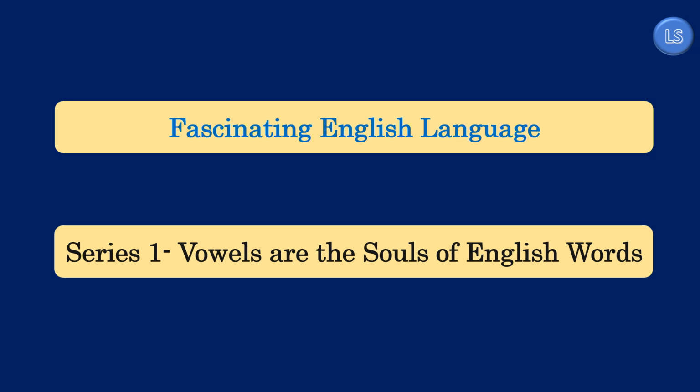In this video, Fascinating English Language, we will be making an attempt with lots of examples as to how English language is a fascinating language. There will be series of videos with different topics which will describe as to how English language is fascinating. In series 1, we will be discussing on the topic called Vowels are the souls of English words.